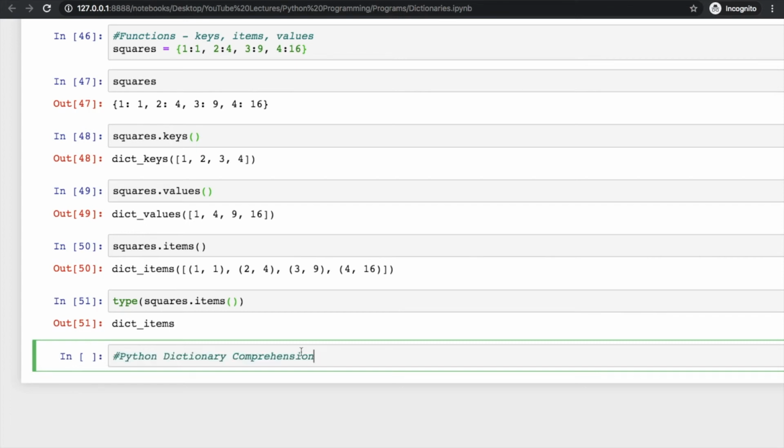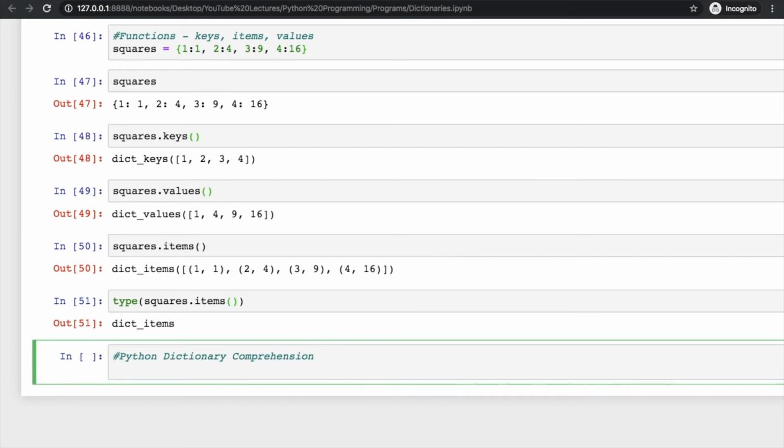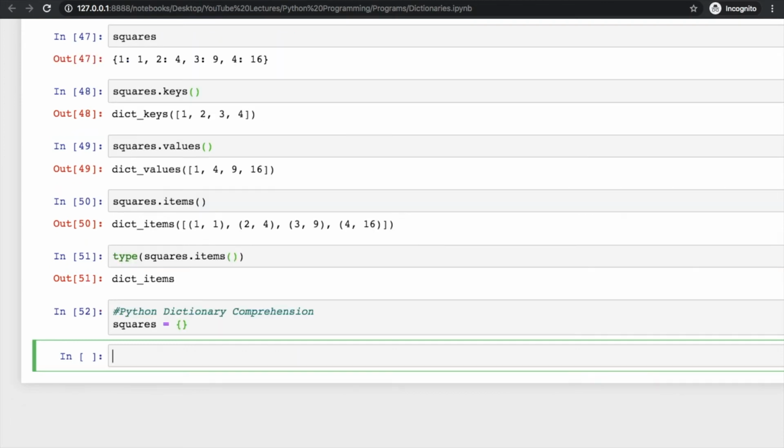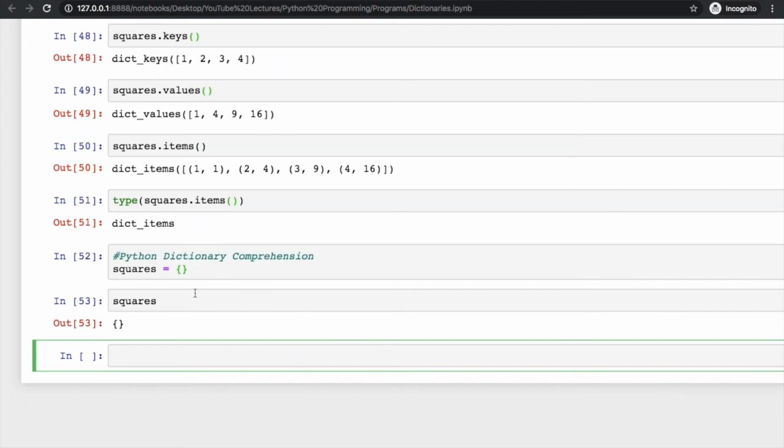It's called Python dictionary comprehension. And what is this Python dictionary comprehension? It's an elegant and concise way to create a new dictionary from an iterable in Python. So how can you do that? We have a variable here, squares, and let us make it empty first. It has nothing, and you can see it here. So I can fill the values inside this squares.